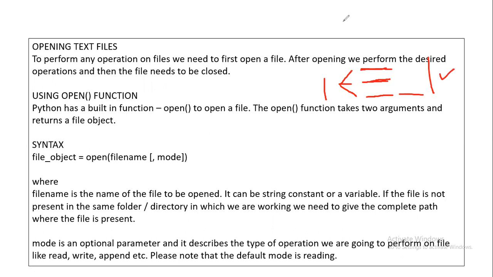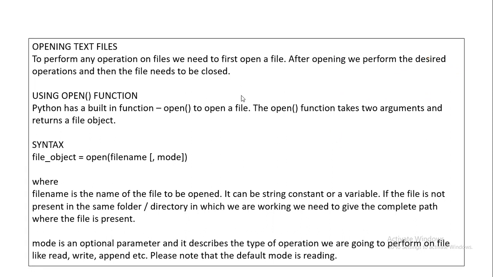Based on a text file, again, three options will be there. First, create a text file and enter information into that. Second, read all the content from the file and display the total number of words containing A. Third, read all the contents from the file and show the total number of lines starting with A. So on. These are the types of questions which can be framed. Similarly, based on a CSV file, the same sort of question will be there, which we have already talked about in terms of binary file. Okay, so that way this chapter is very important.